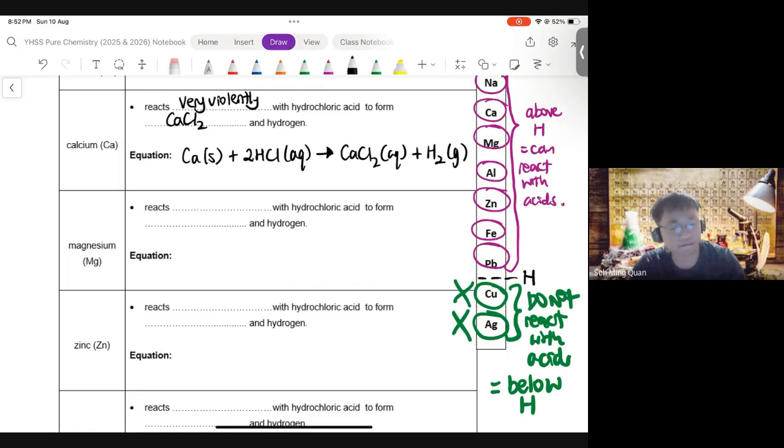Next we go to magnesium. We have learned this before in lecture video 1. If the first metal is very violent, one notch below that should be violent. So magnesium reacts violently with HCl to form magnesium chloride and hydrogen gas. Again, the equations are balanced relatively similarly.